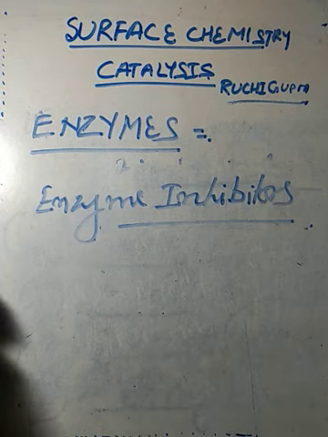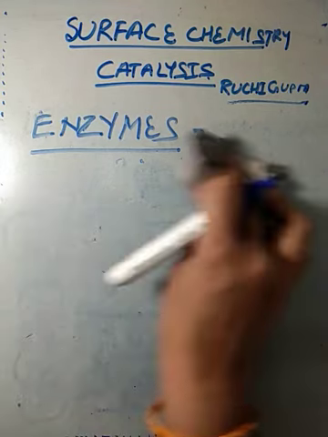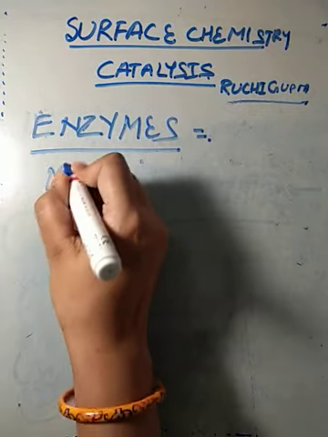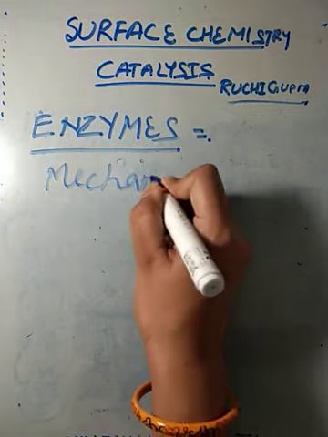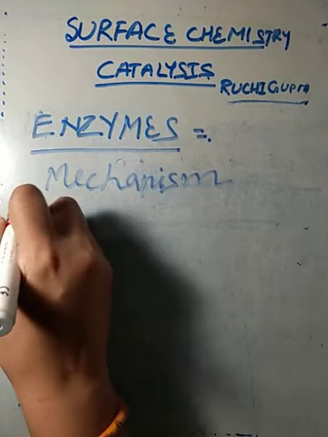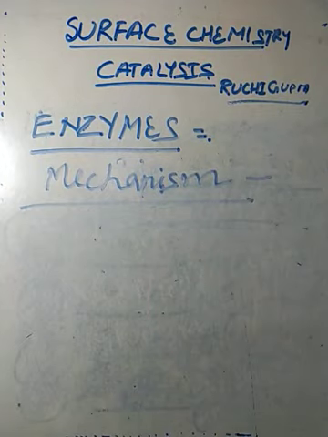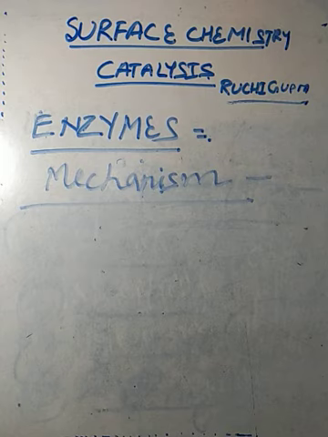Now the mechanism of enzyme catalysis. To understand the mechanism of enzyme catalysis, we study the lock and key mechanism.